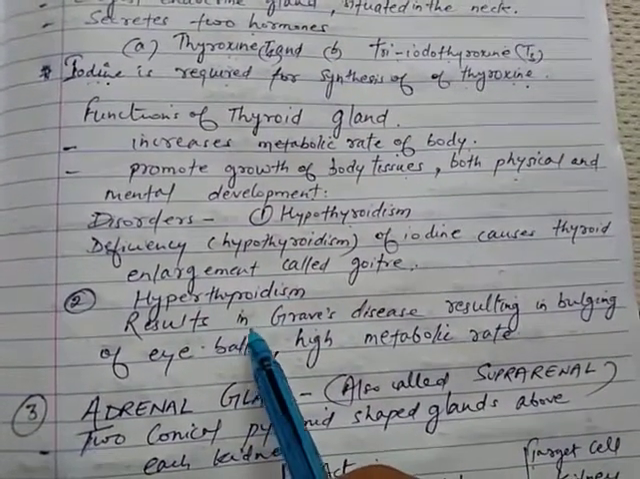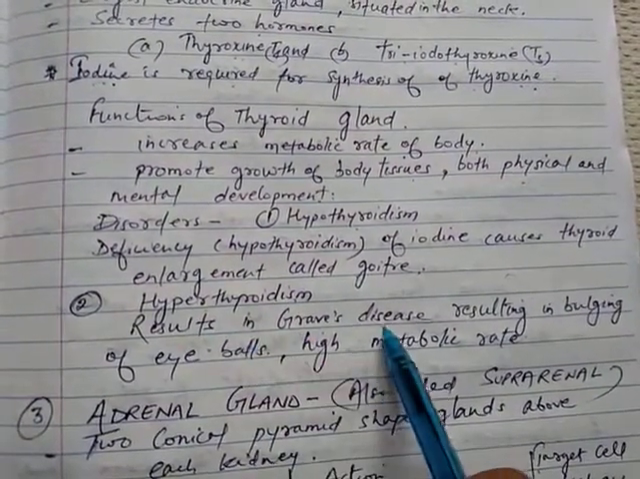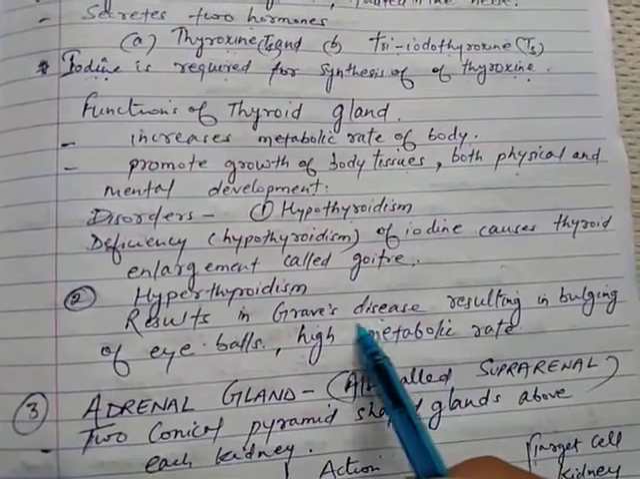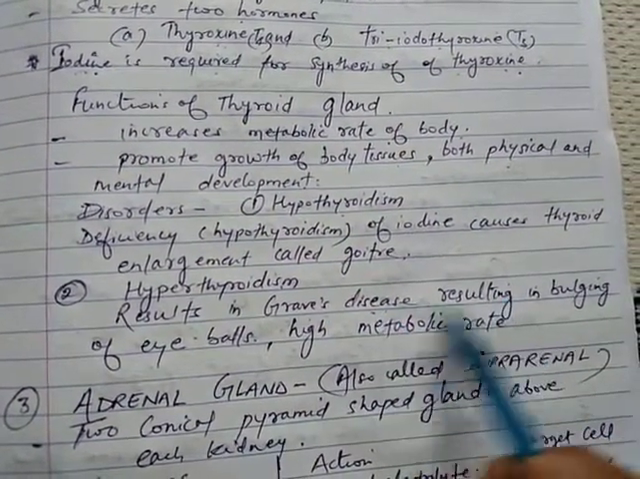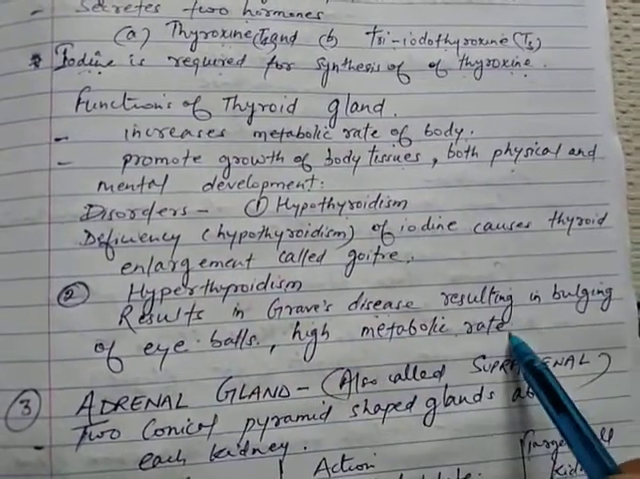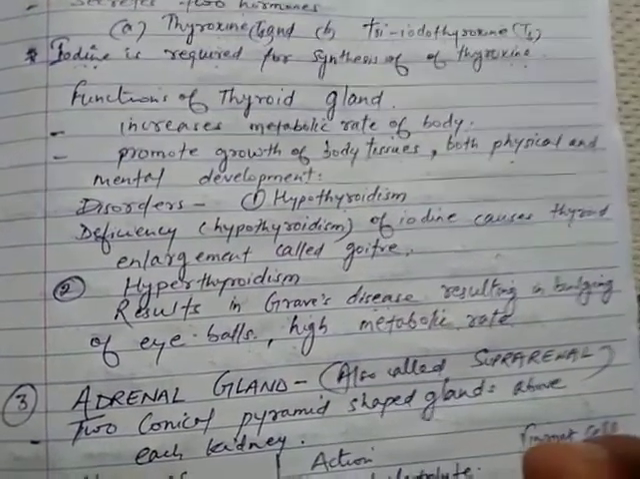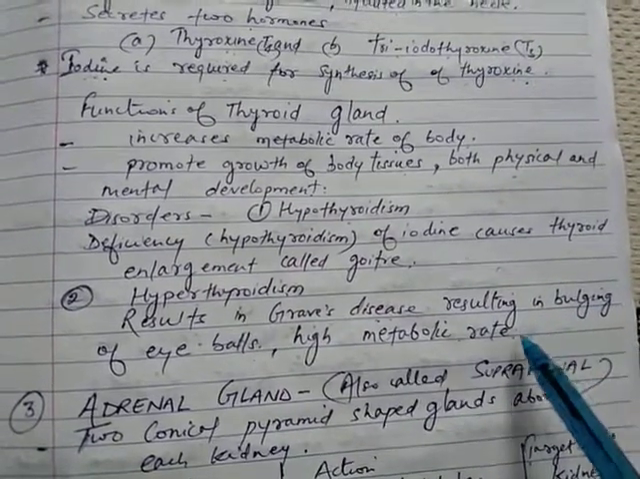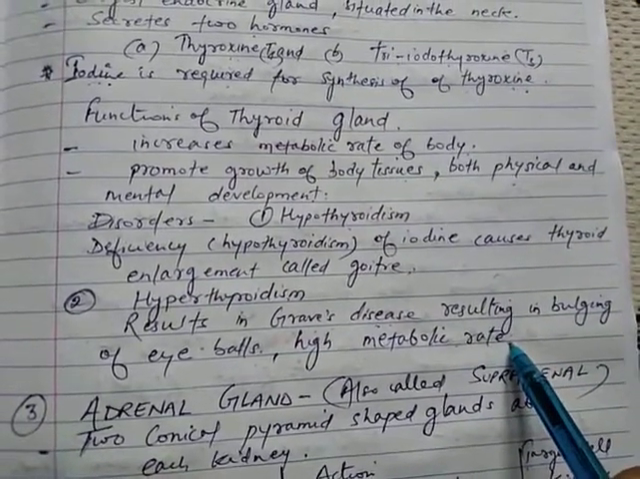हाइपरथायरॉयडिज्म means it results in Graves' disease. What happens in this Graves' disease? It results in bulging out of eyeballs and there is high metabolic rate. आँखें कैसी हो जाती है, ऐसे बाहर की तरफ निकल आती हैं और जो मेटाबॉलिक रेट है बॉडी के अंदर वो क्या हो जाता है, इंक्रीज हो जाता है.